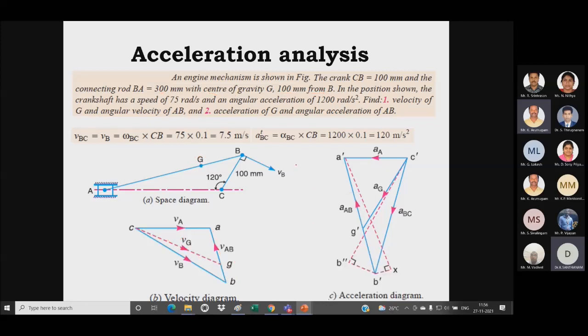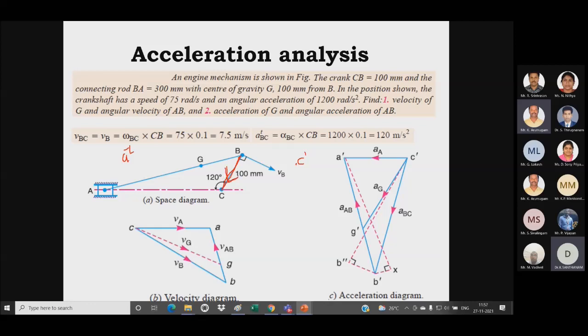So this point is C dash. From this point, first we have to draw the radial acceleration, which is parallel to the link BC. The direction is towards the center C, right?